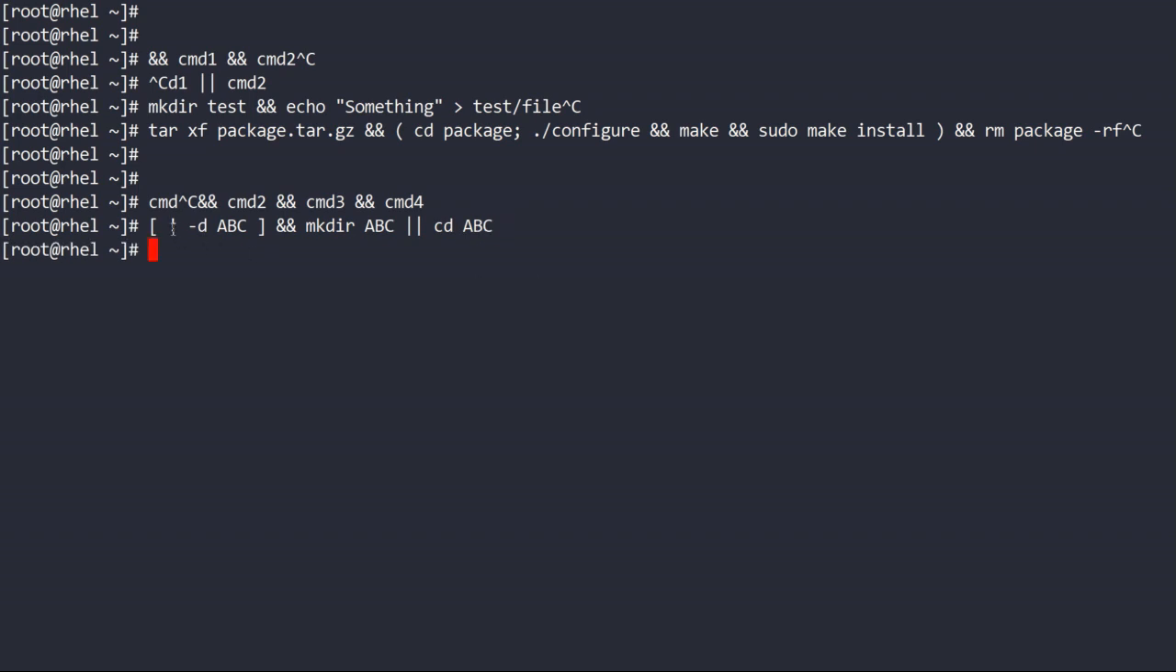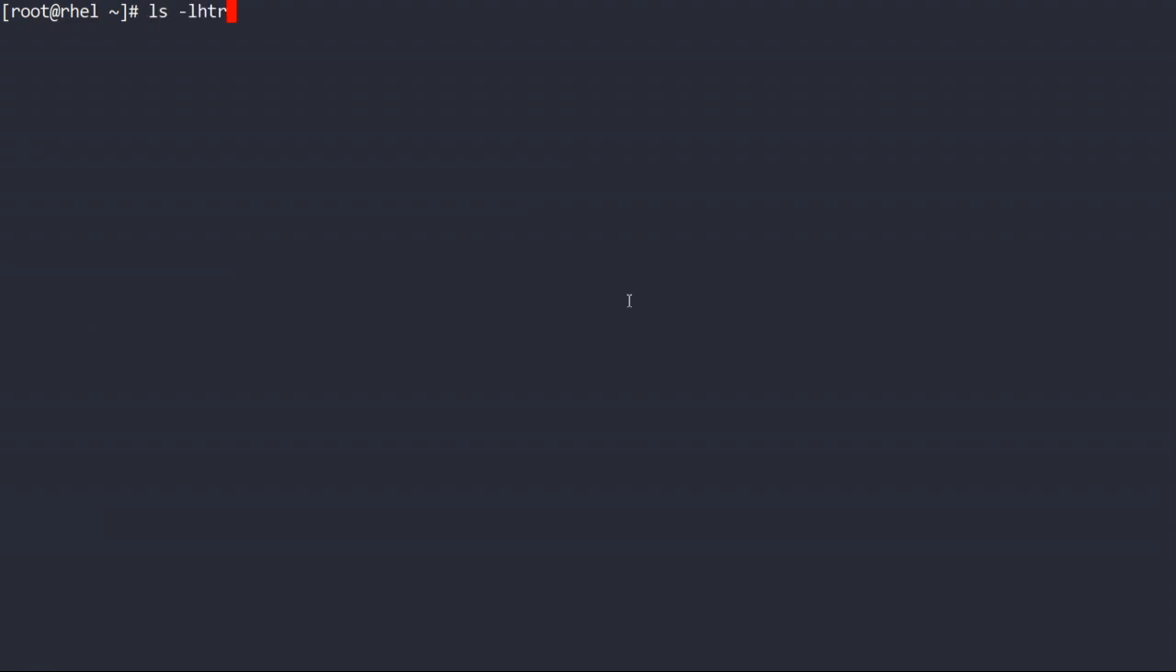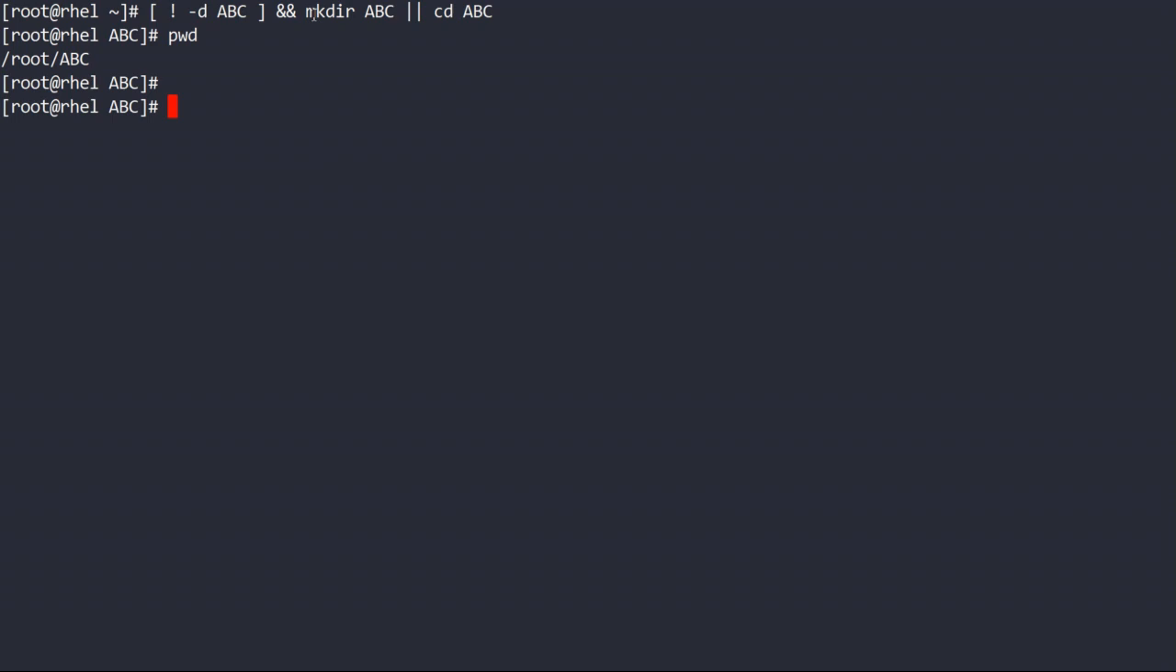Now see, I will check whether the ABC directory is there. ABC was not there, so it created the ABC directory. This directory was not there, so this command executed, but it's not able to go into ABC. Why? Because this command was successful. If I now execute this command again, you see I am in the ABC directory. What happened? This command was not successful as the ABC directory was already there, so I was able to go into the ABC directory. Okay, let's take more examples.